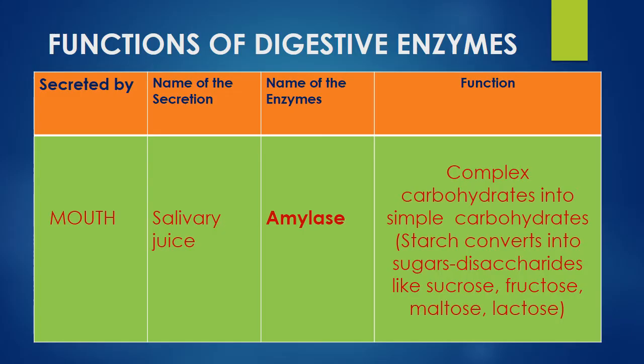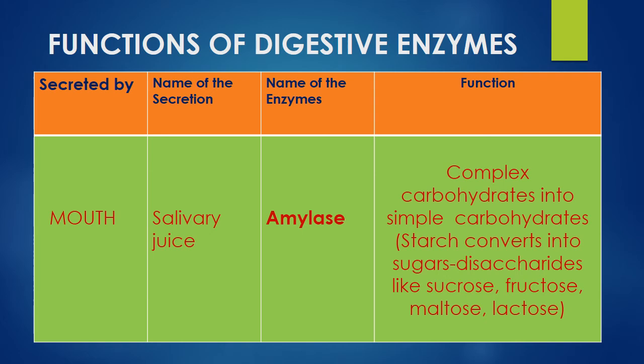Dear students, we know that digestion is both a mechanical and chemical process. Why is it called a chemical process? Because many chemical substances are secreted in our body which assist the process of digestion. Dear students, those chemical substances are called enzymes. The exact definition of enzymes is that they are biological catalysts.